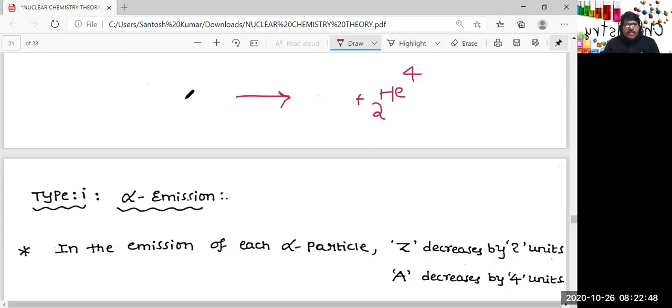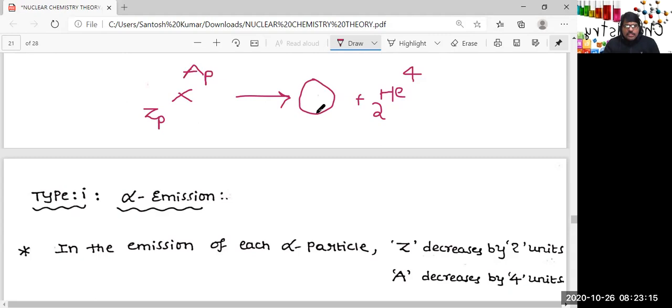I already told you, this is the symbol of the parent nuclide, this is the charge of the parent nuclide, and here it is the mass of the parent nuclide. While writing the daughter nuclide in alpha emission, the alpha particle is helium-4, the dipositive ion of helium.